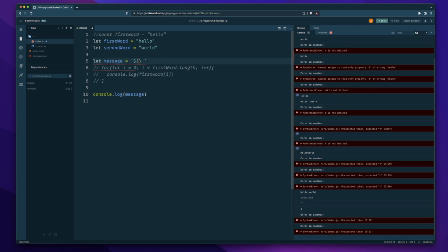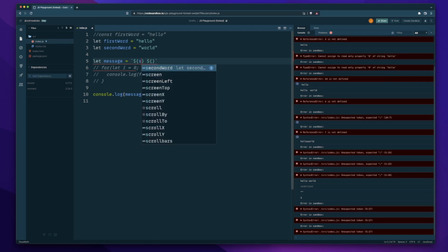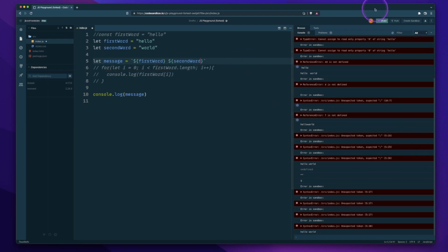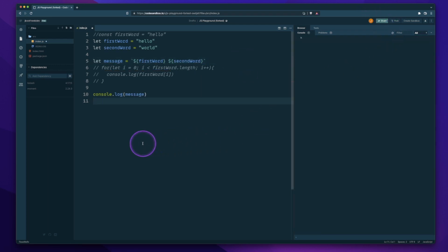And then we could do another set just like that. Inside of that, we pass in firstWord, and we'll pass in secondWord here. And notice there we have our hello world exactly how we wanted it.